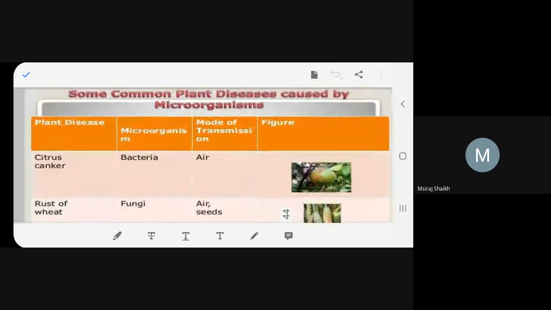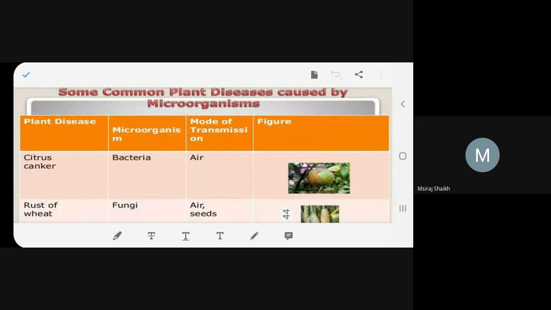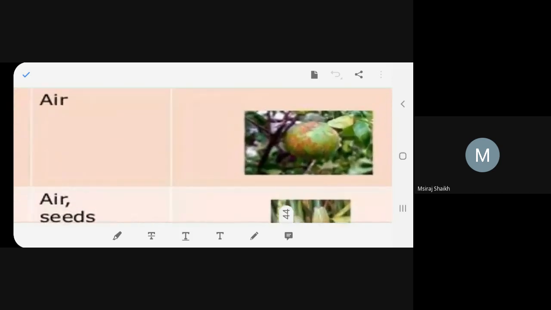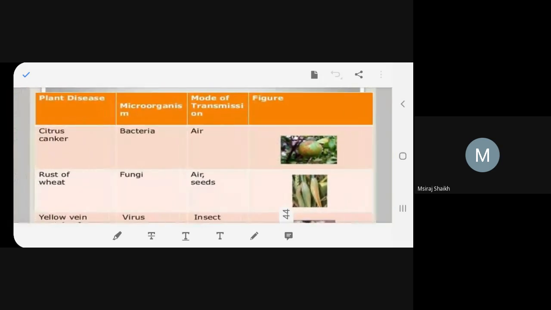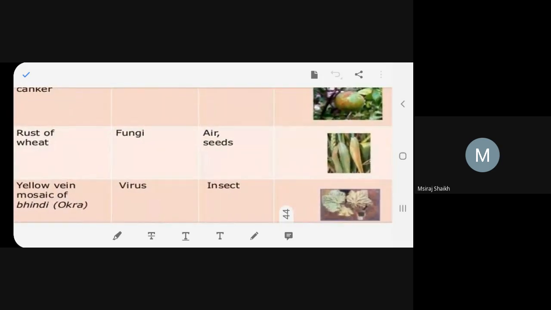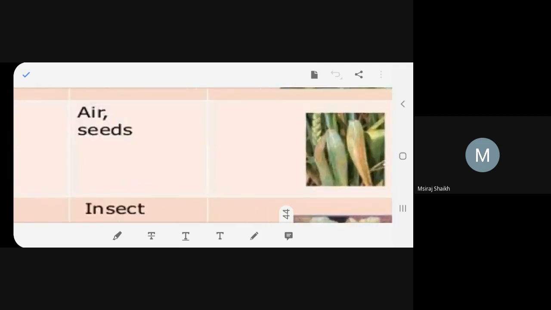Now, some common plant diseases which are caused by microorganisms. One is citrus canker, caused by bacteria. Mode of transmission is air. And this is how it looks like. This is lemon with citrus canker, with brown spots. Rust of wheat is caused by fungi. You get it by air or seeds. This is how it looks like.